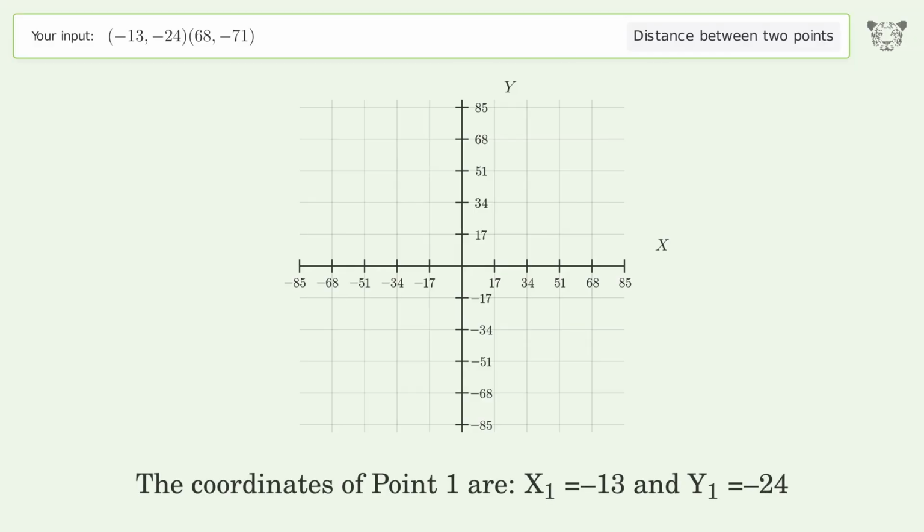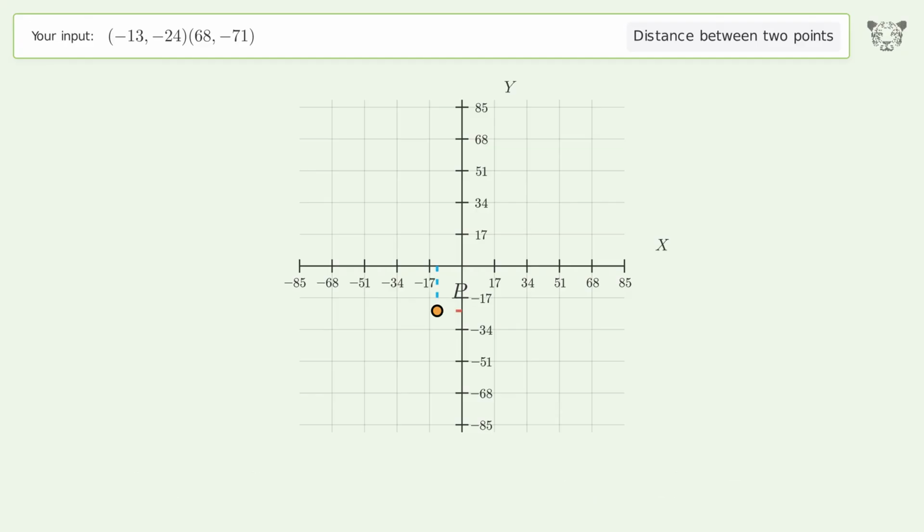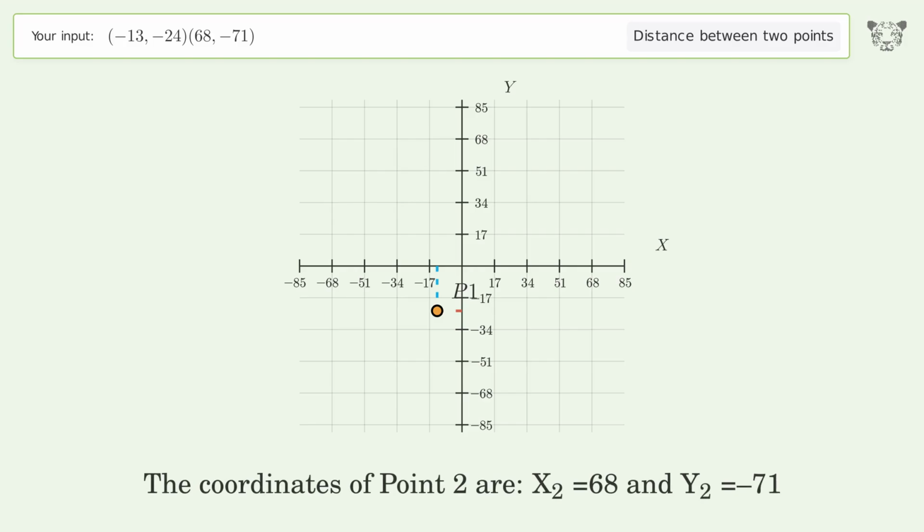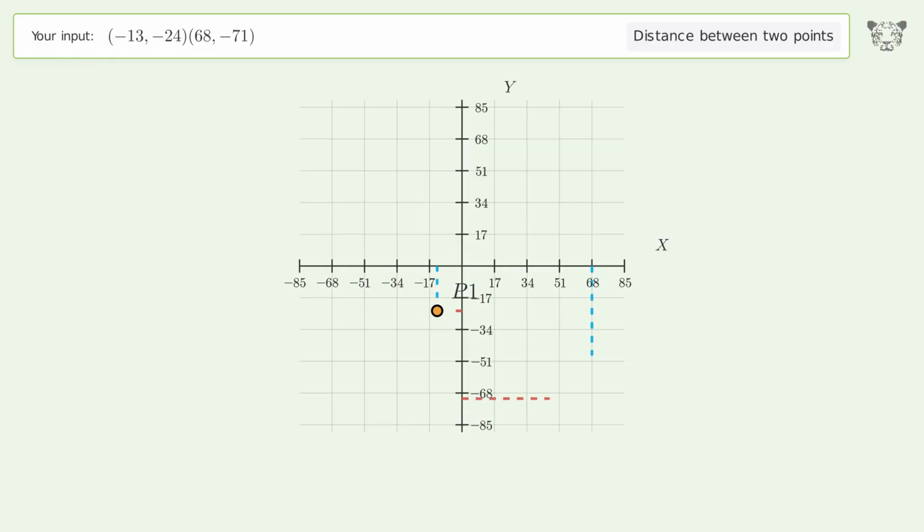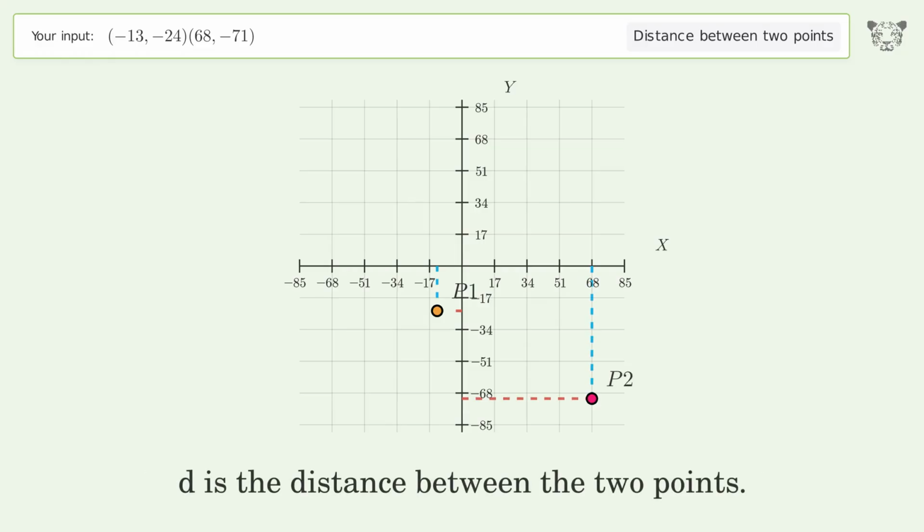The coordinates of point 1 are x1 equals -13 and y1 equals -24. The coordinates of point 2 are x2 equals 68 and y2 equals -71. D is the distance between the 2 points.